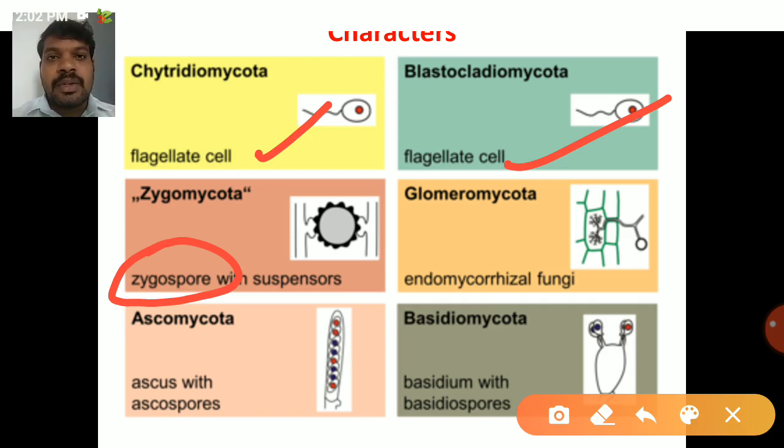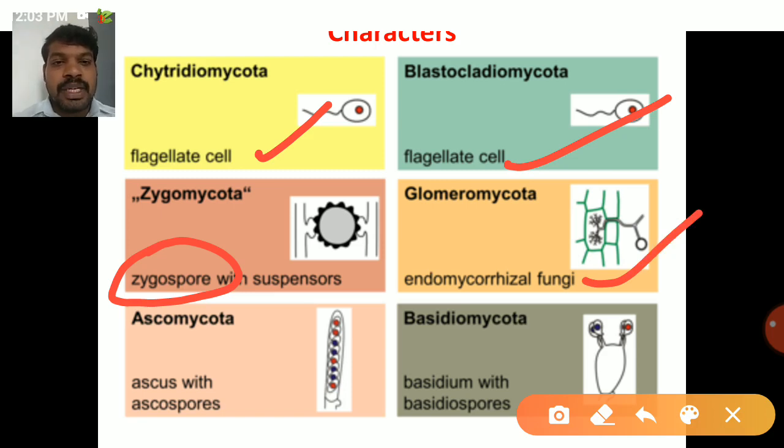So zygospores come from the zygote. The zygote is nothing but a diploid nucleus produced by the fusion of male and female nuclei. This zygote does not go through meiosis or mitosis, so the whole zygote acts as a resting spore. That's why it's called Zygomycota. Then Glomeromycota, which is an endomycorrhizal fungus.